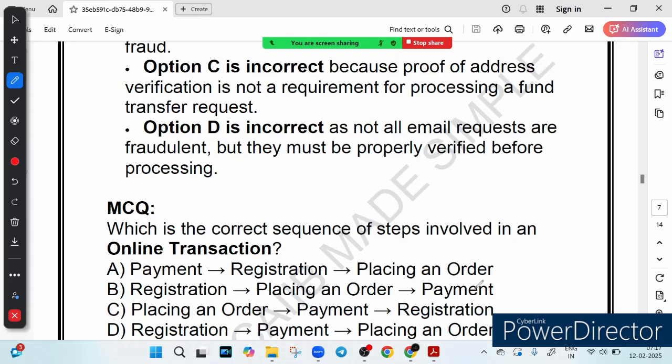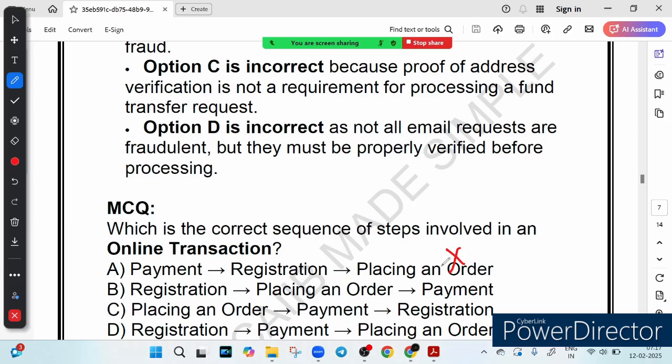Alright, so let's break down each option to see which one makes sense. Option A is payment, registration, placing order. This is incorrect because you can't pay before you even register or place an order. A website needs your details first before processing payment. So imagine you visit an e-commerce site and the first thing they ask you is the payment. Sounds odd, right? You need to register and then choose a product.